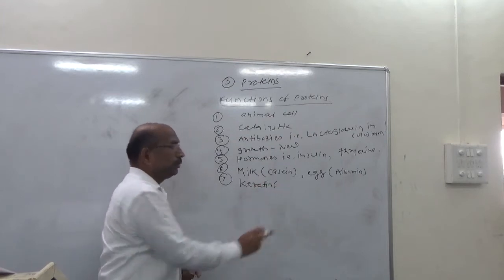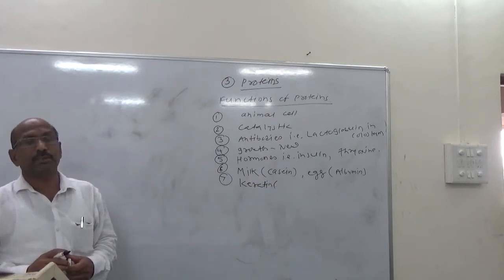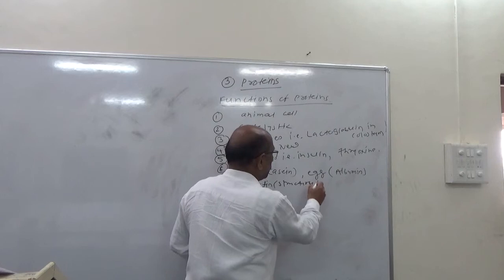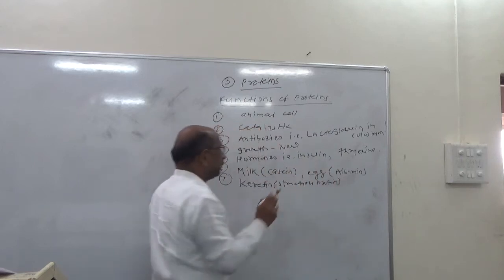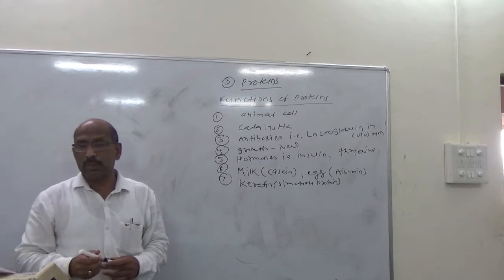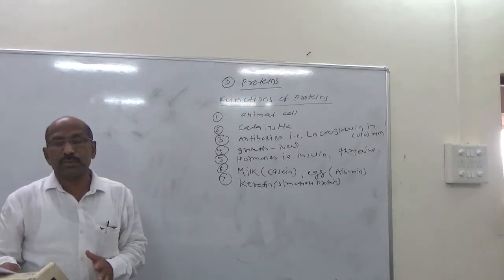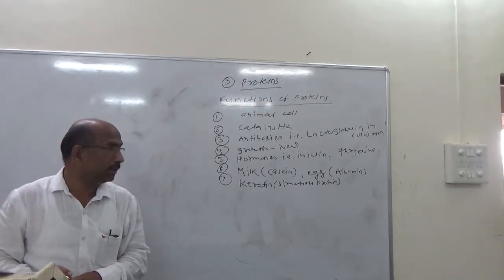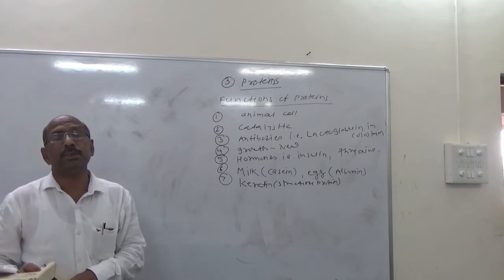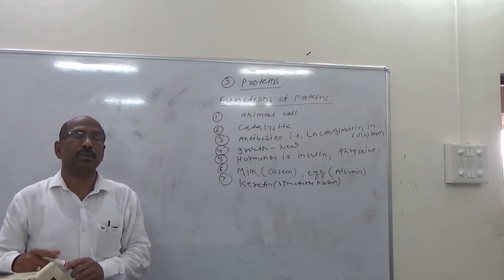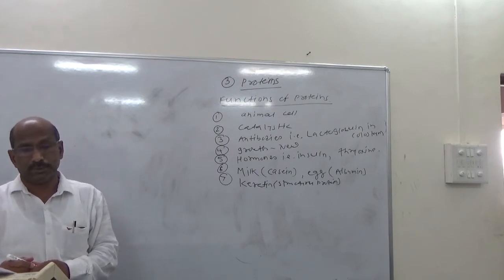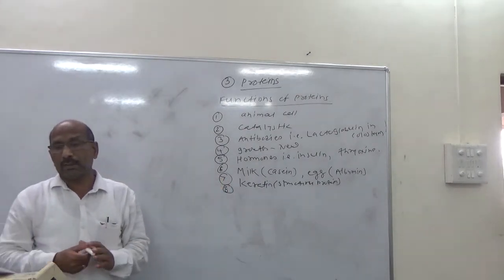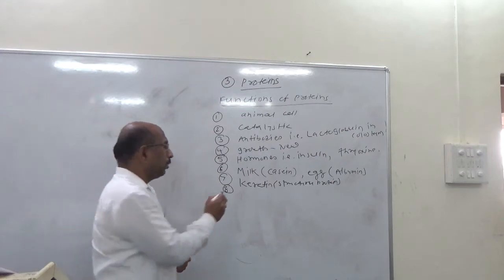Keratin is known as a structural protein which is responsible for giving structure to skin, hooves and feathers. So keratin is the structural protein responsible for giving the structure to the skin, hooves and the feathers.